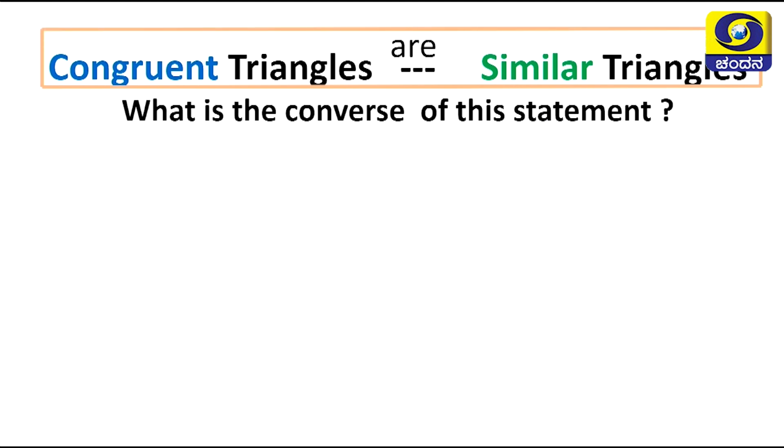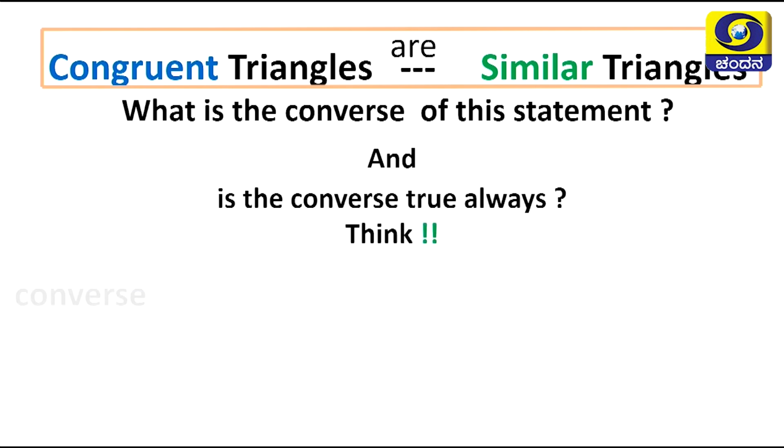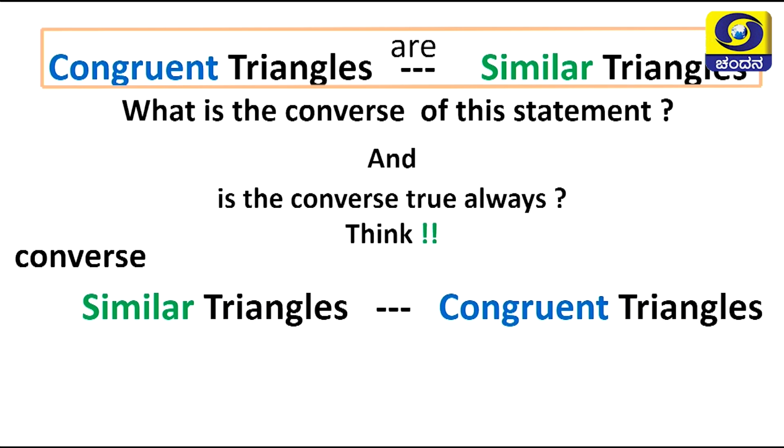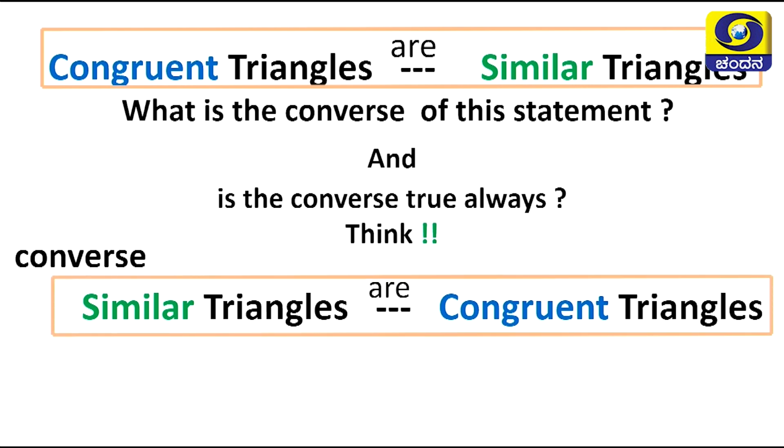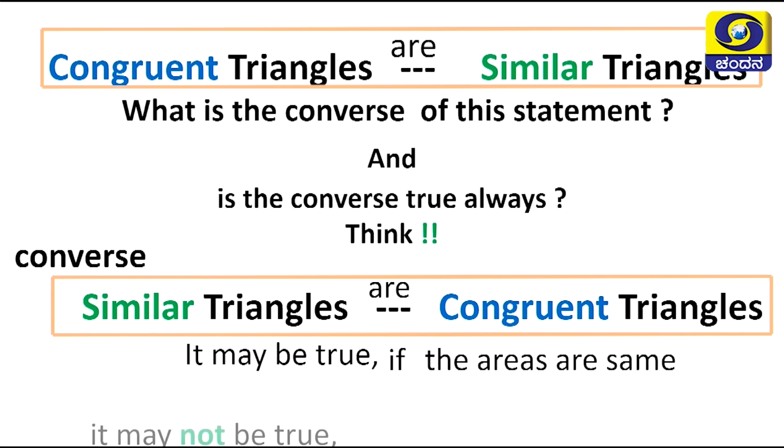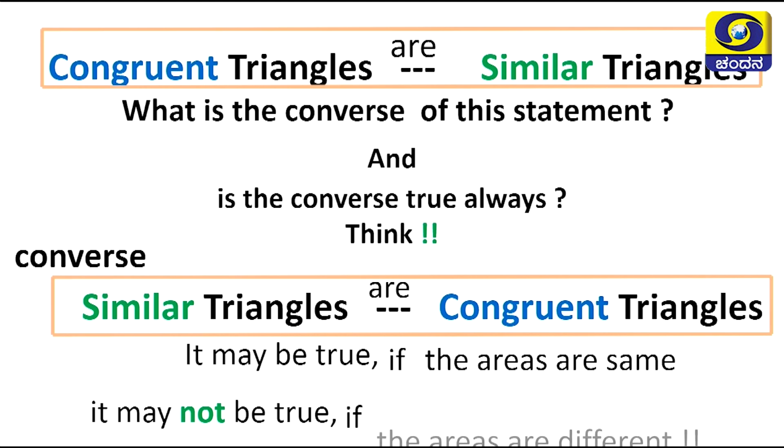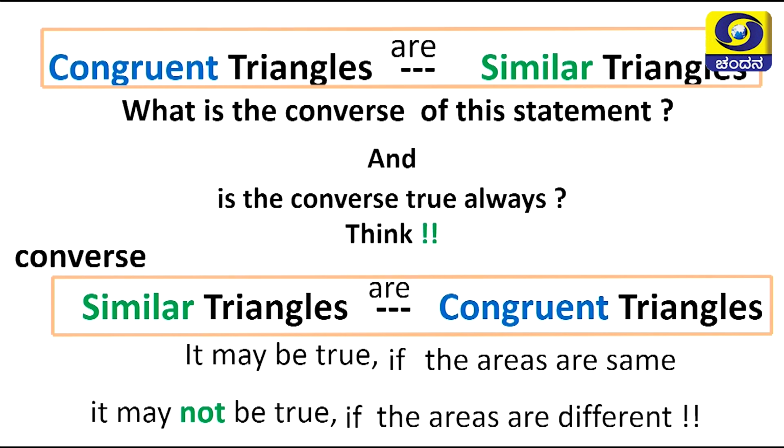And can you recall the converse of this statement also, which we discussed in the last session? The converse was this: if two triangles are similar, then they are congruent triangles. We understood that if two triangles are similar, they may be congruent or they need not be congruent. It may be true if the areas are same, it may not be true if the areas are different. This is what we have understood.